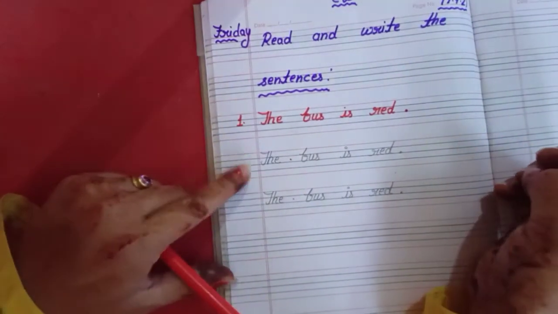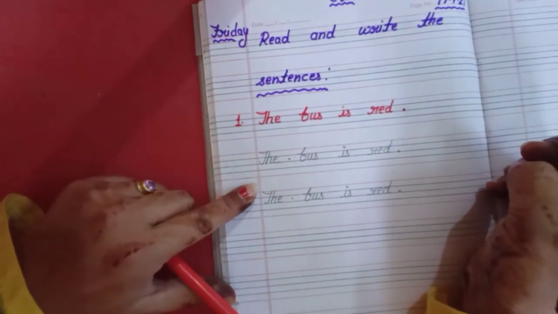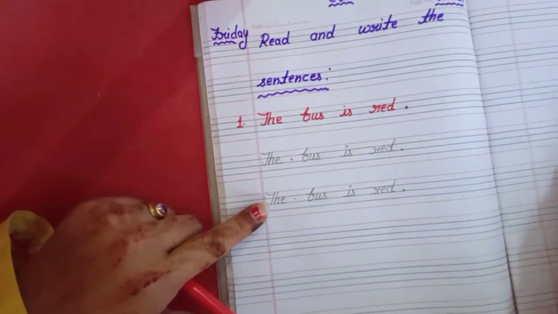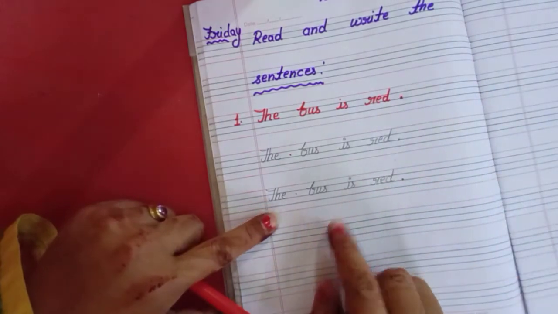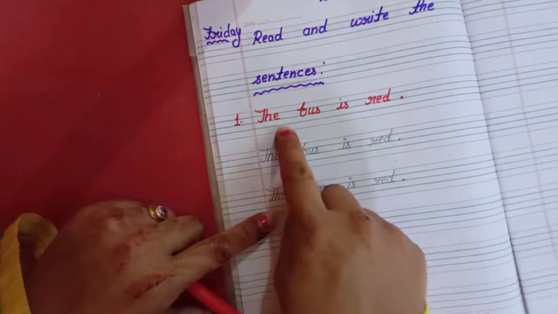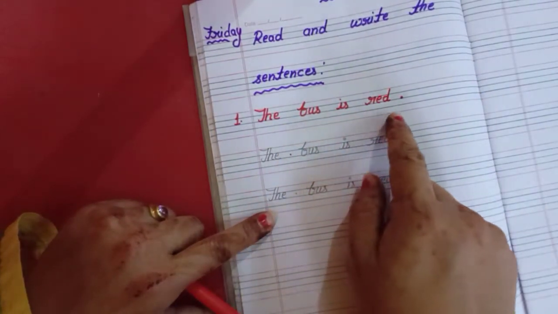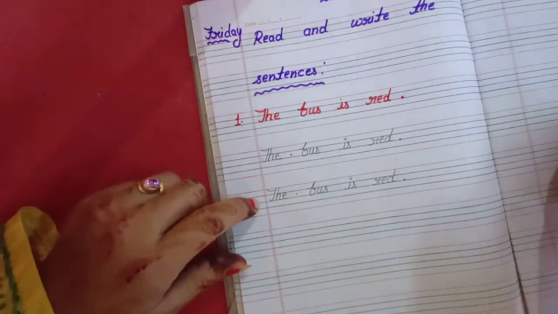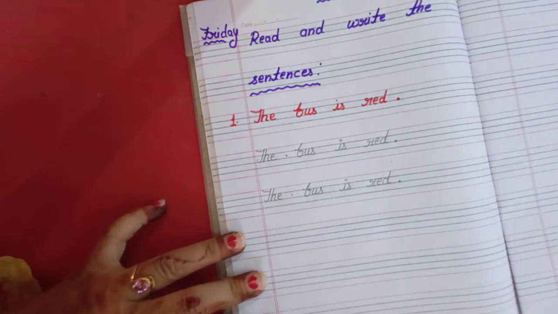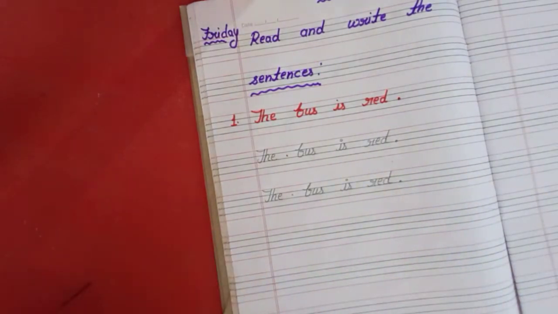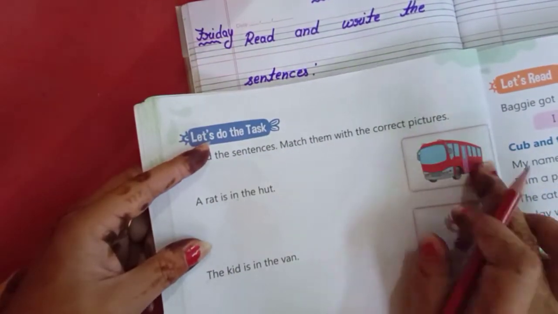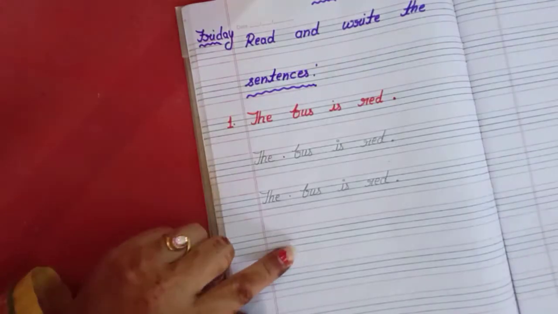It is for your writing practice also. Okay children? आपकी writing की भी practice होगी. And use only cursive writing. Okay? And speak and write. The bus is red. Now you have to draw picture also. The bus is red means bus लाल है. It means bus का रंग लाल है. So you have to draw a bus like this. You have to take help with book. Okay. Here it is a red bus. So you have to draw this red bus in your notebook also.